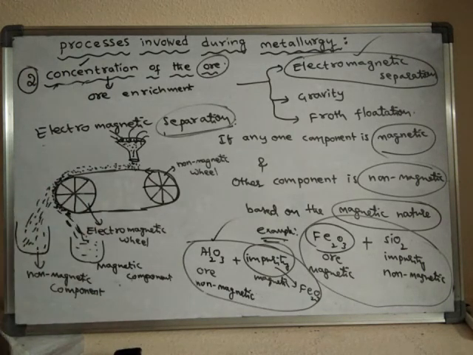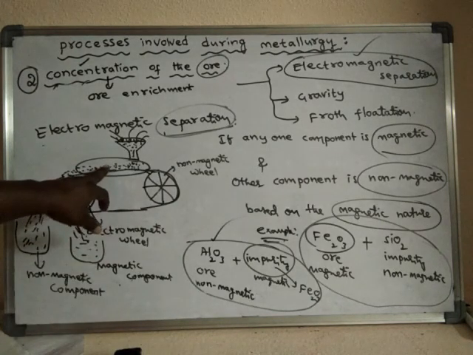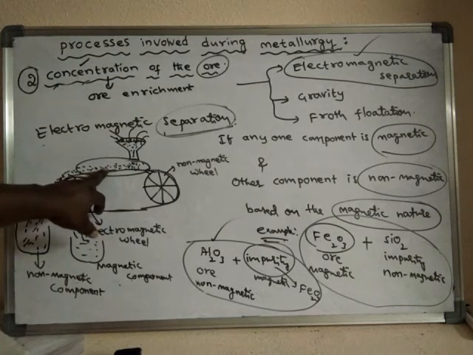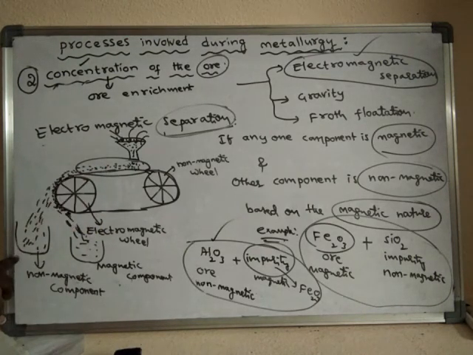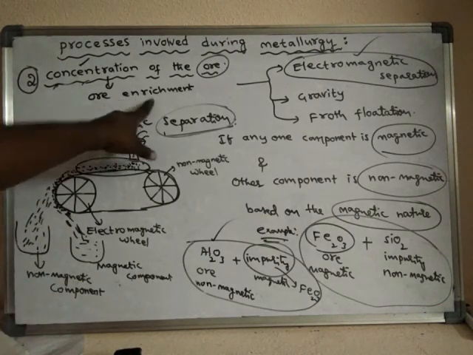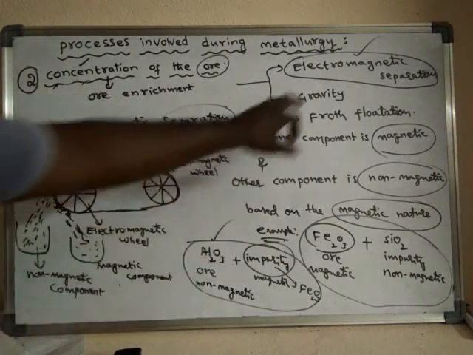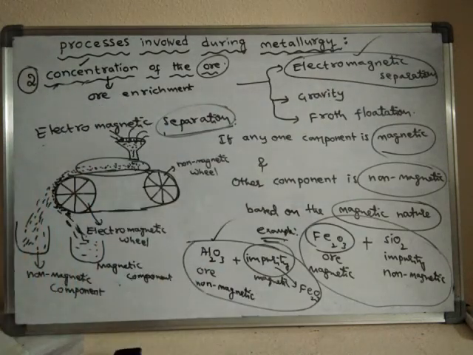Before that, this substance has a large percentage of impurity and the percentage of the ore is less. But after separation, what happened? The percentage of the ore becomes more because some of the impurities are removed. It is also called ore enrichment or concentration of the ore. So electromagnetic separation is one of the methods of concentration of the ore.